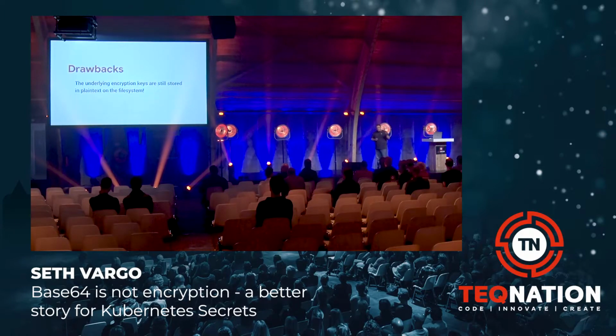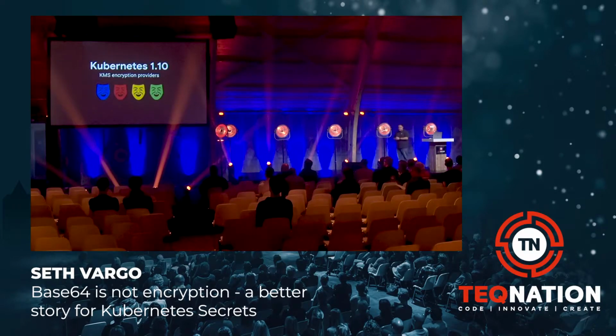But quite honestly, the biggest drawback is that the underlying encryption keys are still stored in plain text on the file system. So if an attacker is able to gain access to that VM, you haven't improved your security posture at all. You've given an attacker an amazing laugh. They were like, ha ha ha, they tried so hard. But you haven't actually improved your security posture at all. And this was because Kubernetes 1.7 was kind of a stepping stone toward what came into Kubernetes 1.10.